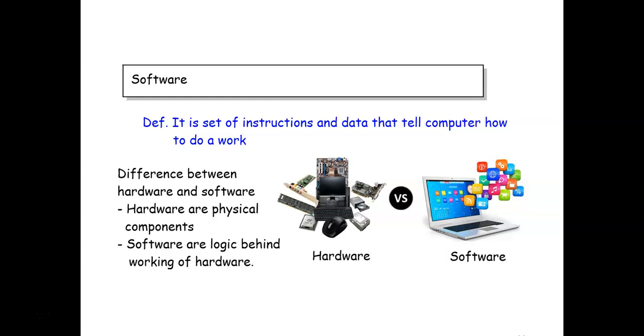सॉफ्टवेअर. So there is a difference between hardware and software. So on the left hand side you can see a figure of hardware. So all the hardware components are there. It contains motherboard, monitor, keyboard, drives, etc. And on the right hand side you can see the software. So different applications that you are using and the operating system you are using on the laptop. These are all examples of the software. So hardware are physical components and software are the logic which works behind the working of the hardware.